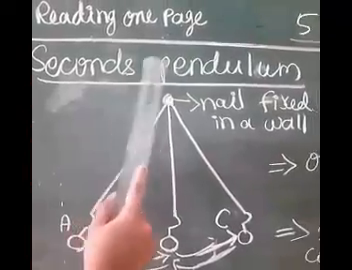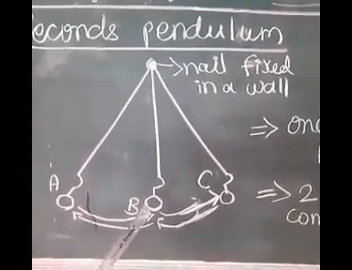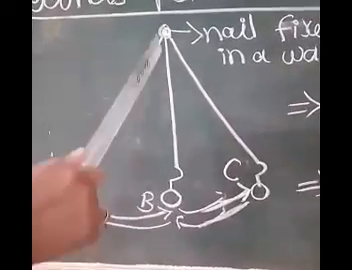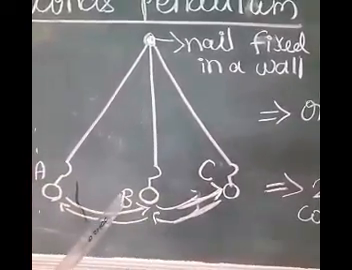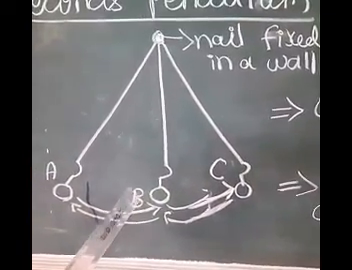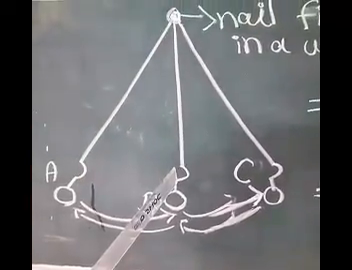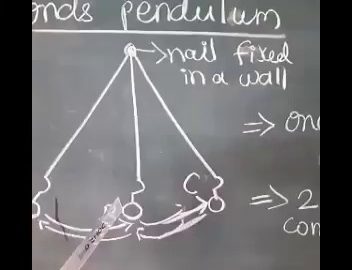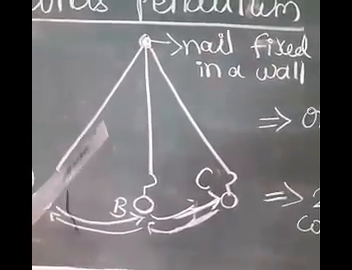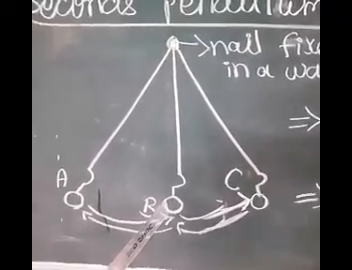Next one, seconds pendulum. What is pendulum? A small weight suspended freely by a light thread such that it can swing freely is called pendulum. The length between the point of suspension and the center of the bob is called length of pendulum.